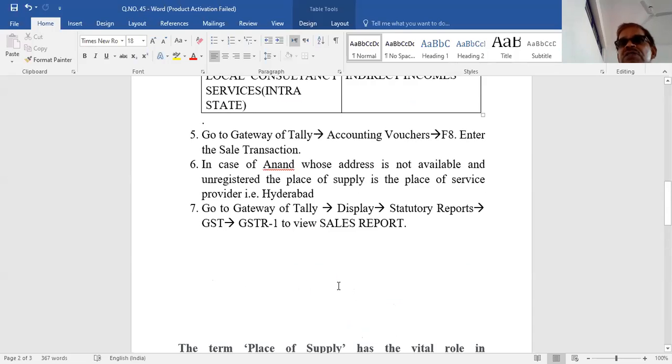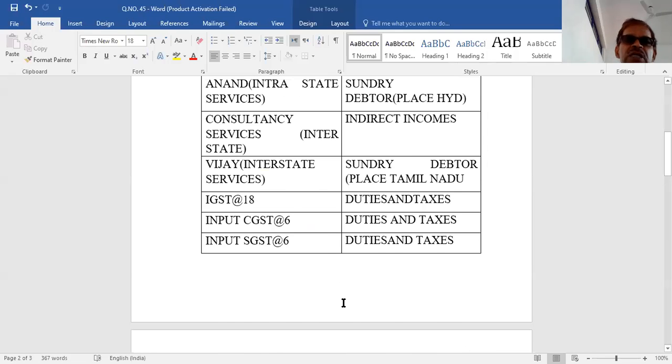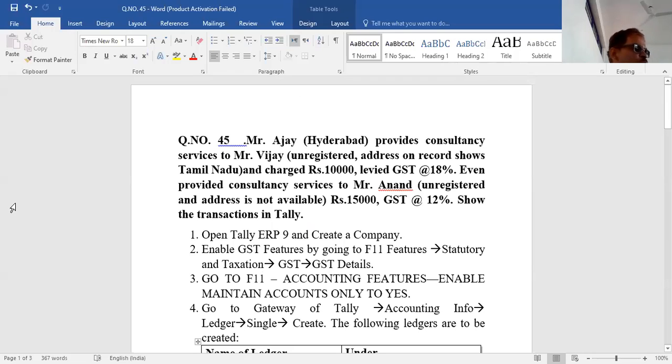Okay, now this is services. There is no stock item in this problem. When you're providing any services, there is no question of a stock item. No stock item creation. Now, one important thing you should remember is when you're providing general services, not services related to any other specific thing.